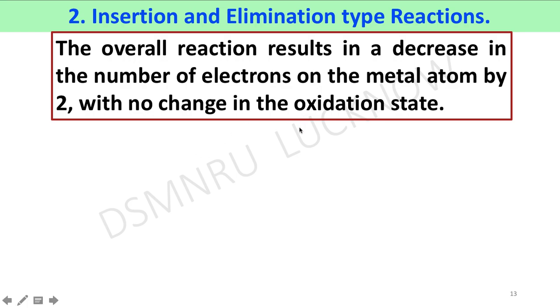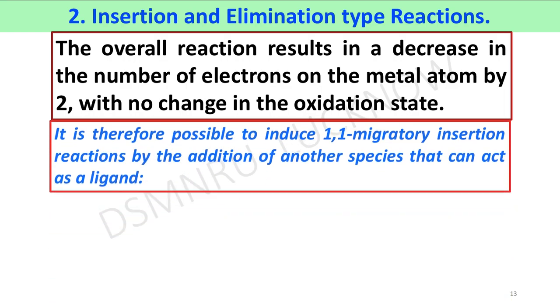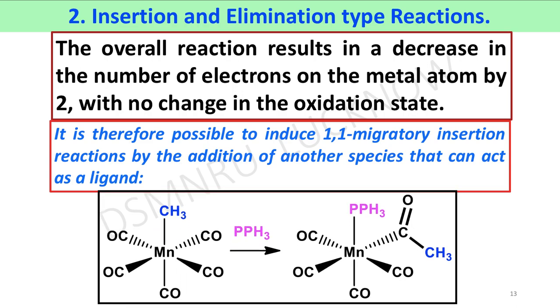So the overall reaction results in a decrease in the number of electrons on the metal atom by 2 with no change in the oxidation state. It is therefore possible to induce a 1,1 migratory insertion reaction by addition of another species that can act as a ligand like triphenylphosphine, carbonyl, etc.